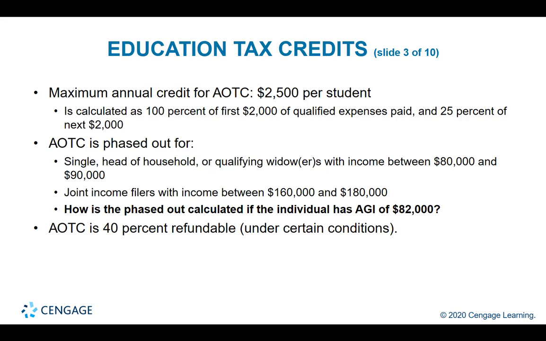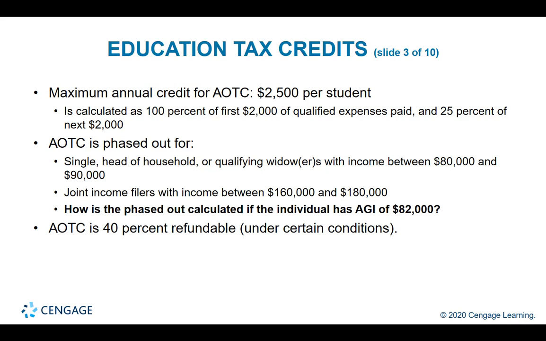So those that are part of the household that have very high income, it would be subject to phased out. For a single, head of household or qualifying widow, the income starts to phase out between 80,000 and ends, meaning completely phased out, at 90,000. For joint income filers, it's double these amounts. So the range is 160 to 180,000.